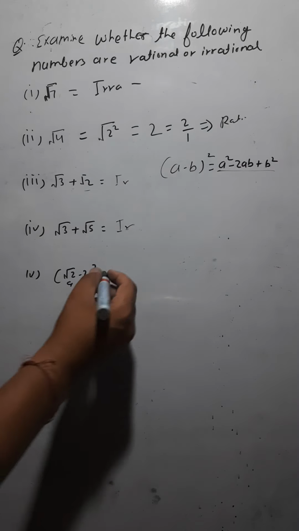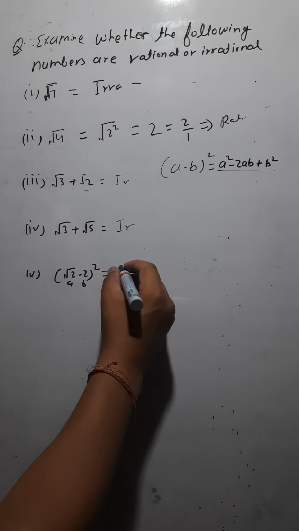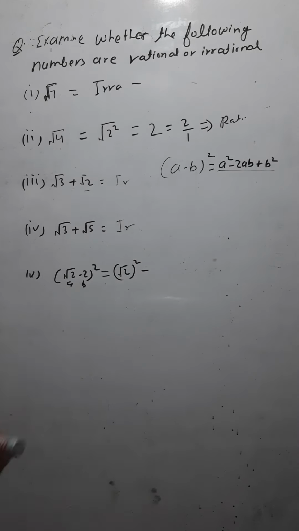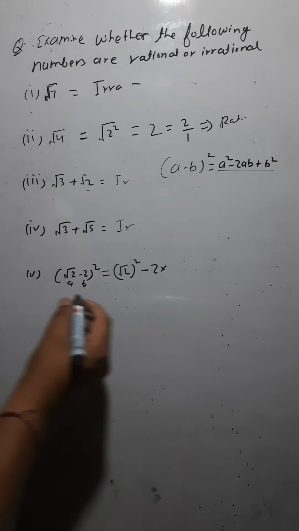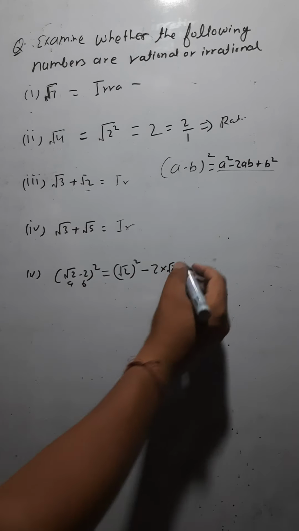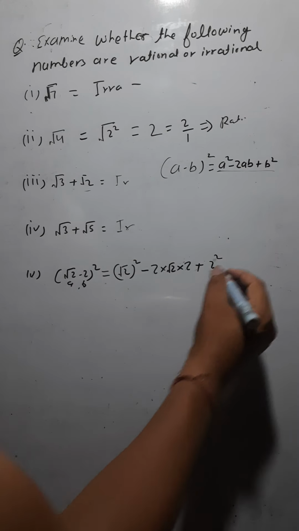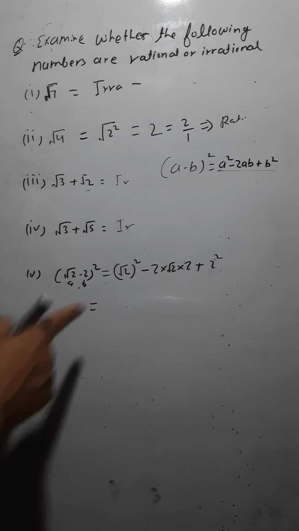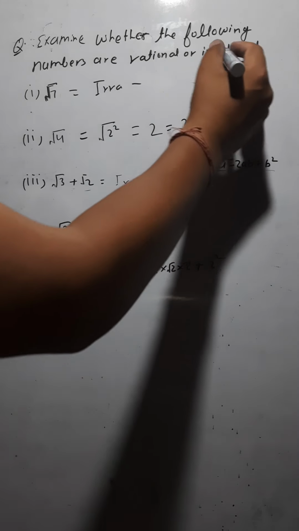So we can write it as a², where a is √2 here, so the square of √2, minus 2 times a times b, 2ab. So it will be 2 times a, which is √2, and b is 2 there. Plus b², where b is 2 here, so the square of 2. If you are solving this, you get the square of √2, meaning √2 times √2, which is 2. Always just remember this.